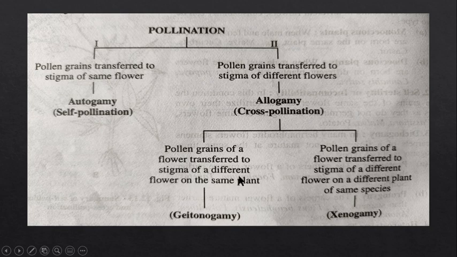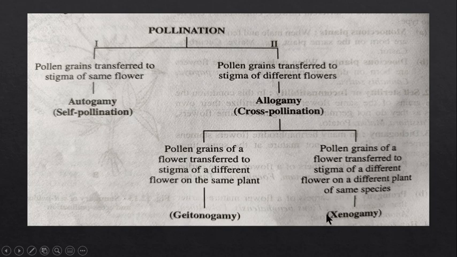In the same plant, two different flowers are involved. The pollen grains from one flower get transferred to the stigma of another flower, but the plant is the same. This is cross-pollination, but the category is geitonogamy, right?